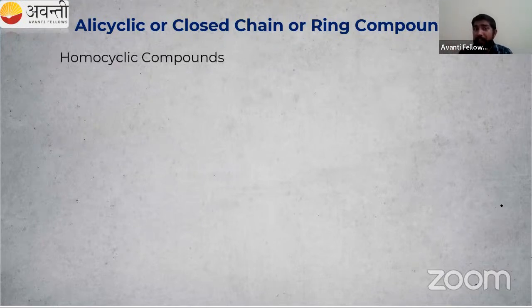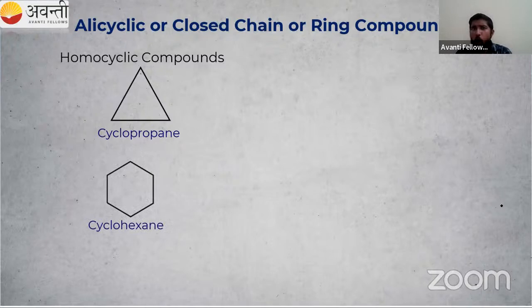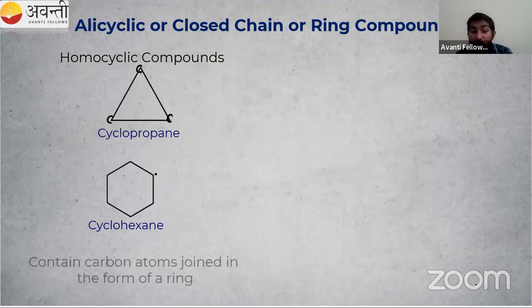It is again classified into homocyclic compounds and heterocyclic compounds. Homocyclic compounds means here we have carbon, here also carbon, here also carbon. It is a closed or ring compound, so only carbon atoms are present in the ring, along with hydrogen. A homocyclic compound contains carbon atoms joined in the form of a ring, so a closed ring is formed.